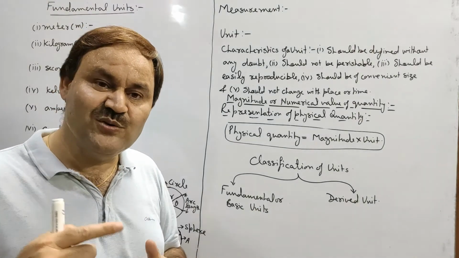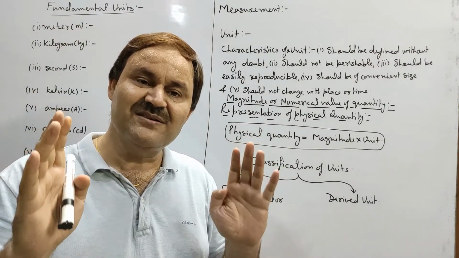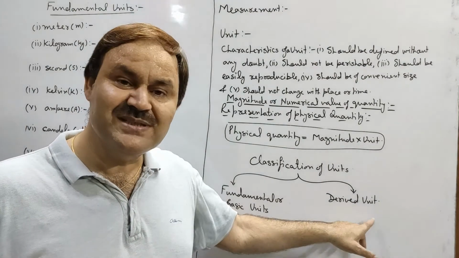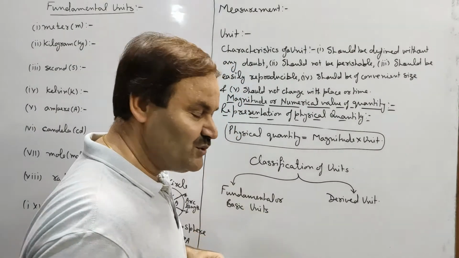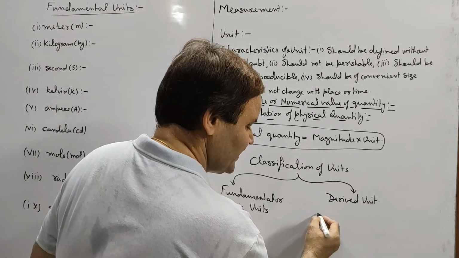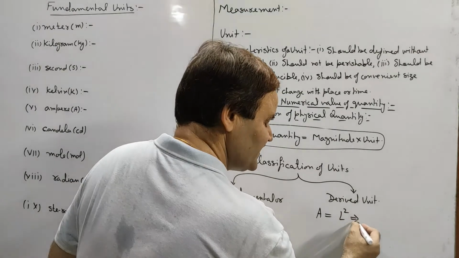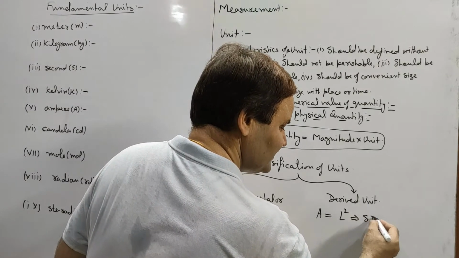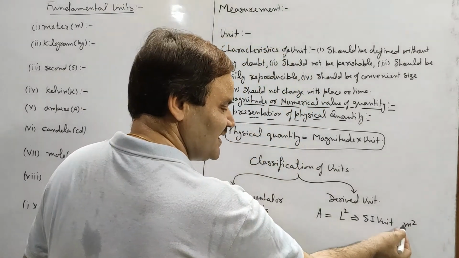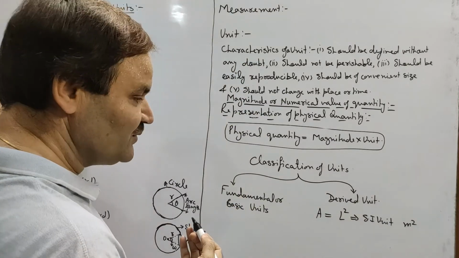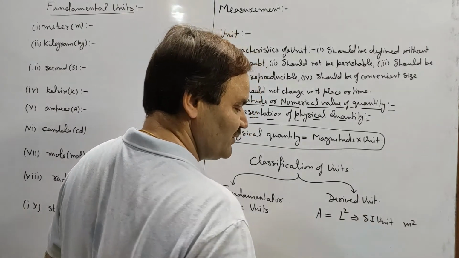In another way, you may say that fundamental or basic units are the units of fundamental physical quantities, while derived units are the units of derived physical quantities. In previous video, we had learned that area is length square. If area is length square, then it means SI unit of area will be meter square. It means meter is the fundamental unit. Meter will be multiplied twice to get the SI unit of area.